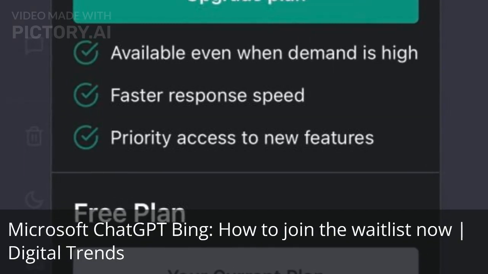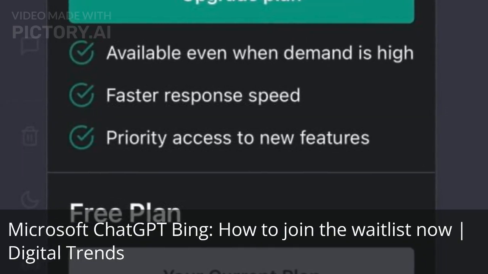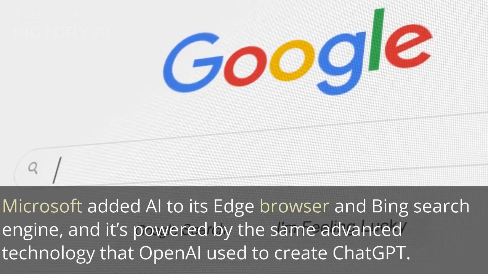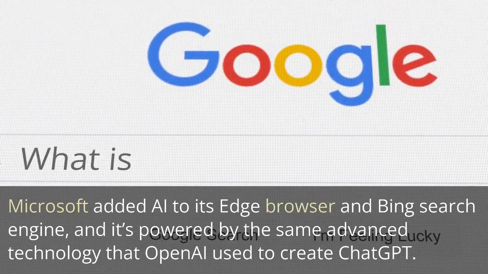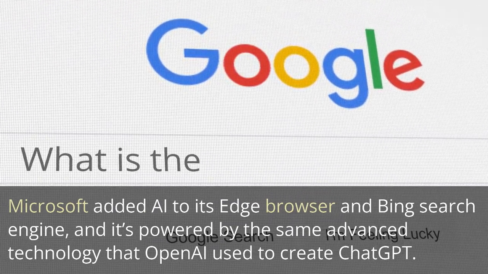Microsoft Chat GPT Bing. How to join the waitlist now. Digital Trends: Microsoft added AI to its Edge browser and Bing search engine, and it's powered by the same advanced technology that OpenAI used to create Chat GPT.